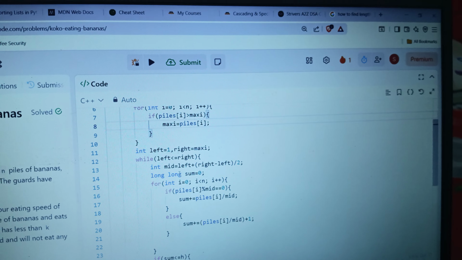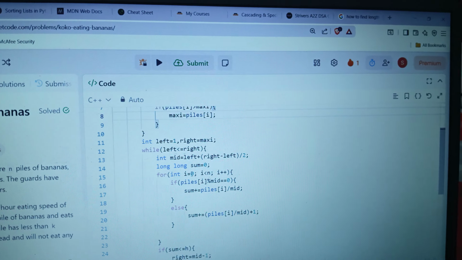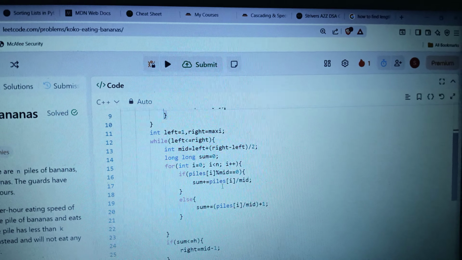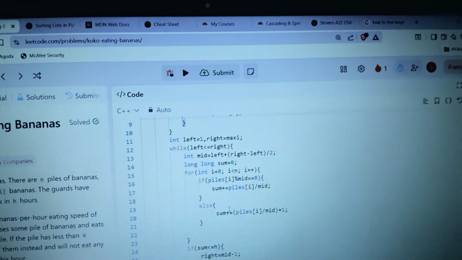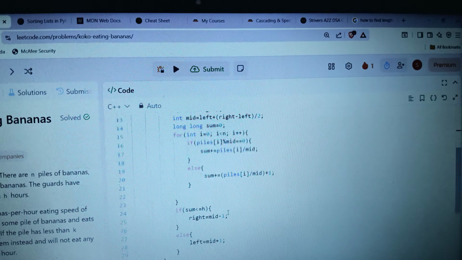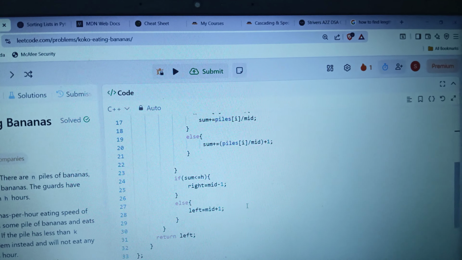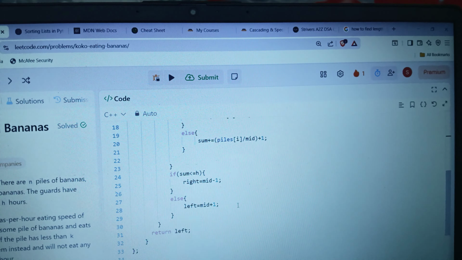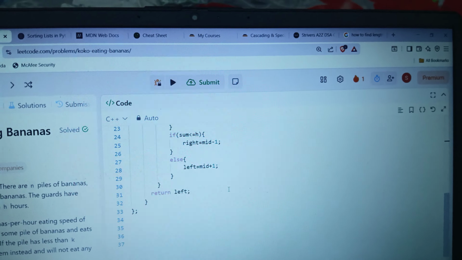Here we find mid, and long sum is equal to 0, because it can overflow if it is an int. So for i equal to 0, i less than n, i plus plus, we find the sum for the mid using piles i. If this sum is less than or equal to h, then right is equal to mid minus 1, and if this sum is greater than h, we do left is equal to mid plus 1. After that we can return left. Okay, thanks.